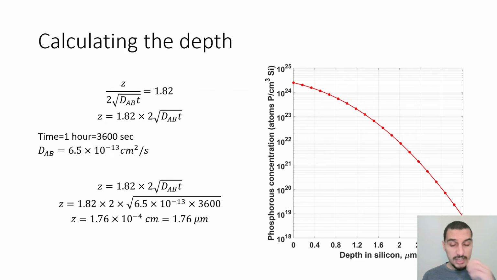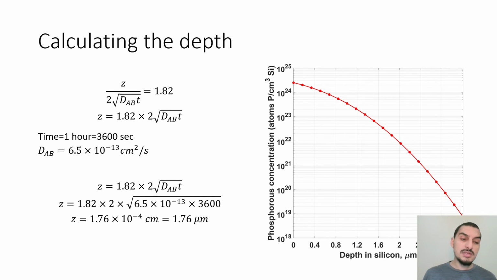So now we can just substitute in the equation. I know I want to get z, and I know the diffusion coefficient. I know time is 1 hour, which is 3600 seconds, and from these I can substitute and get the value of z is 1.76 times 10 power minus 4 centimeter, which is 1.76 microns. The concentration profile will look like this if I plot, at time equals 1 hour, the concentration as a function of z. Then this is how the concentration profile looks.